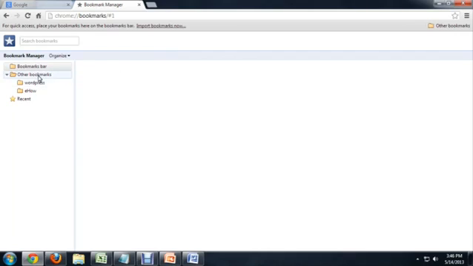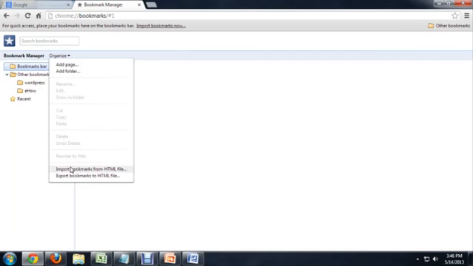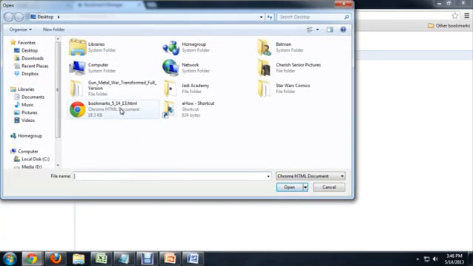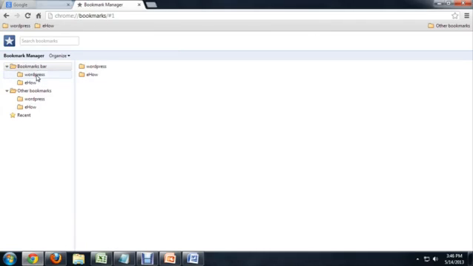To do that, we would click usually Other Bookmarks, but I'm going to do it in the Bookmarks bar so you can see. Click on Organize again, and this time we're going to import the bookmarks. So click on the file and choose Open. And you can see that it now has an exact copy of what was underneath Other Bookmarks. So that's a pretty simple way of how to back up your bookmarks and restore them once you've installed Chrome again.